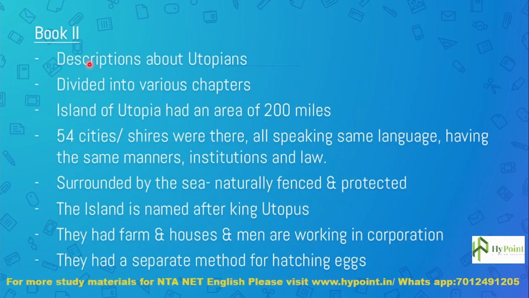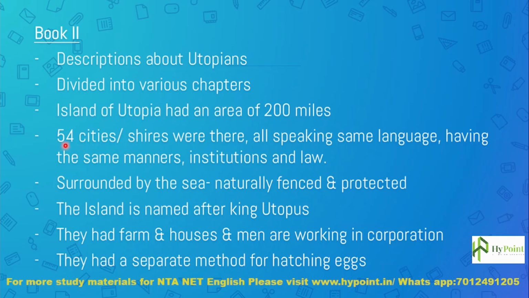Book Second contains mainly descriptions of the Utopians, and it is divided into various chapters. From here we see a detailed description of the land of Utopia and its people, their way of conducting their life, and some of their beliefs, as detailed by Hythloday in Book Second. First of all, the island of Utopia had an area of 200 miles and 54 cities or shires.